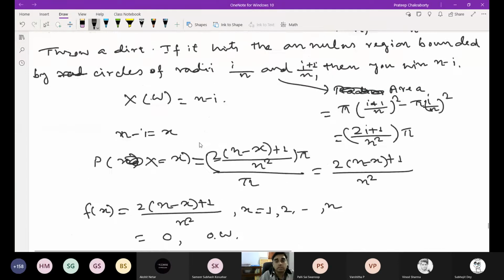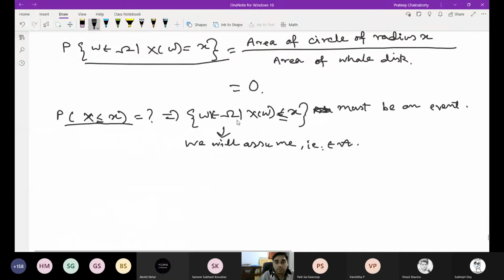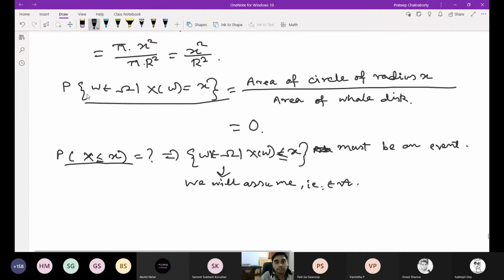We are assuming that this will be an event, and X(omega) equal to x, this thing we don't need to assume, because this will be 0 in most of the cases. Or even you can prove that, if we assume this thing is an event, from this you can prove that X(omega) equal to x is also an event. Okay, leave that now.